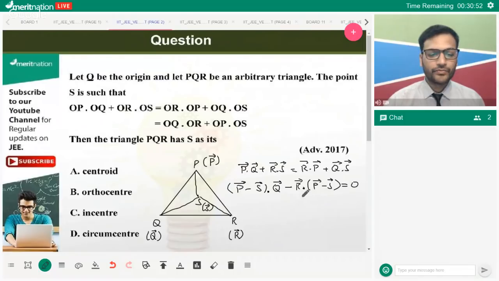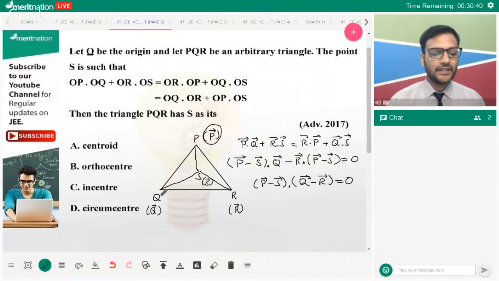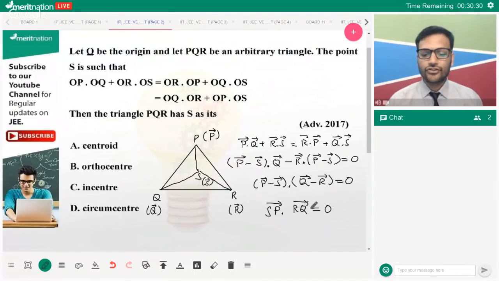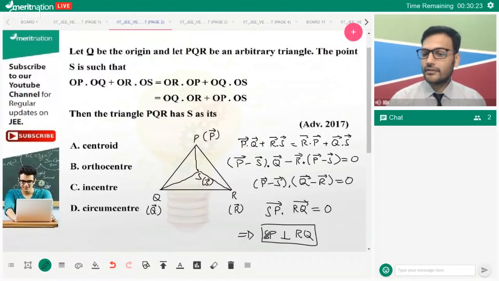It is equal to 0, which can be rewritten as P minus S dot Q minus R. And we know P minus S, position vector of P minus position vector of S, is vector SP, and this is vector RQ. The dot product of these two vectors is equal to 0, which implies these two vectors are perpendicular to each other. SP is perpendicular to RQ. From the first one, we are getting SP perpendicular to RQ.